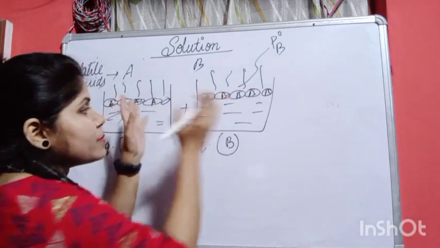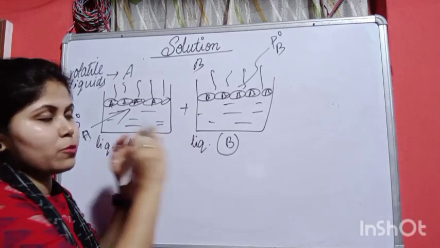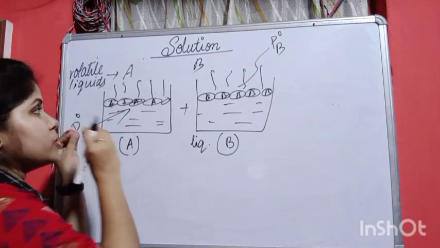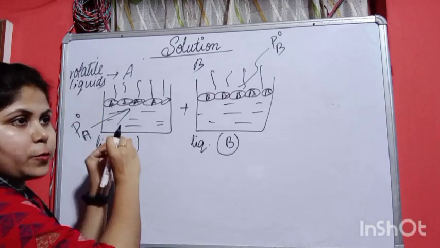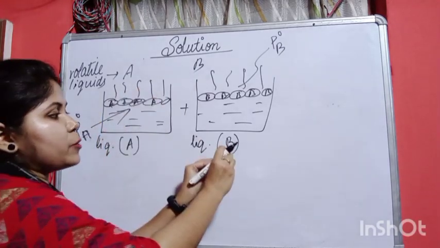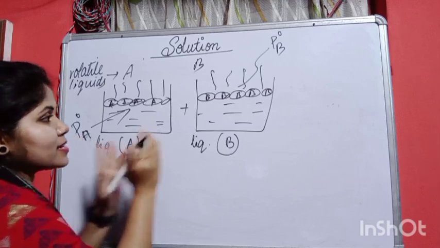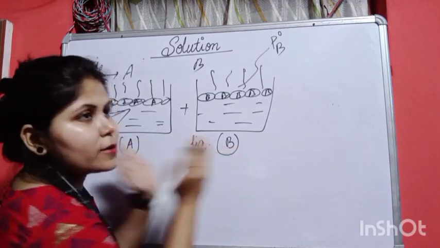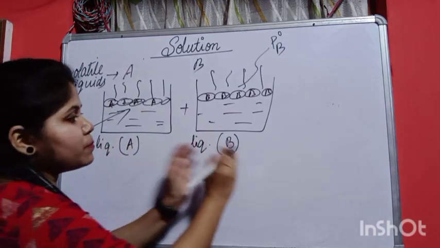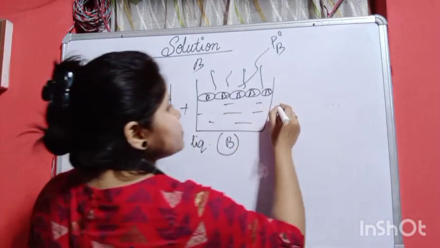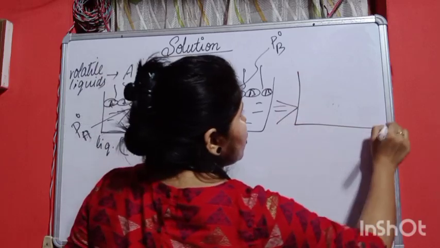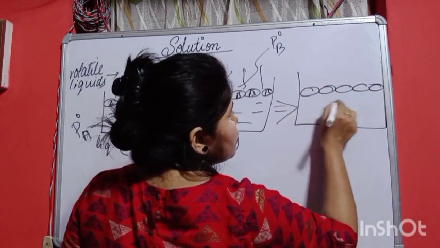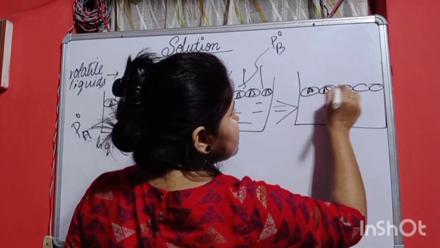When we mix liquid A and liquid B, both volatile liquids, each has its individual pressure: P naught A for pure liquid A and P naught B for pure liquid B. There is no B component in A, and no A component in B. So when we make the mixture, both the molecules of A and B will come.